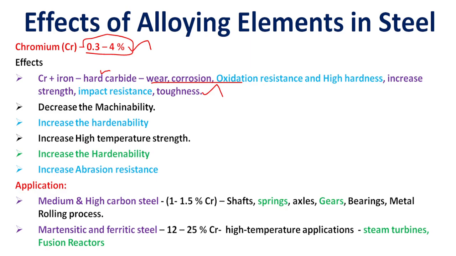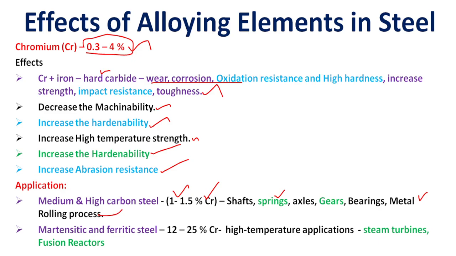It decreases the machinability. Okay, so chromium decreases the machinability of the steel material, increases the hardenability, increases the high temperature strength, and increases the abrasion resistance properties of the material. So for applications in medium and high carbon steel, 1 to 1.5% of chromium is mainly used for shafts, springs, axles, gears, bearings, and metal rolling process.